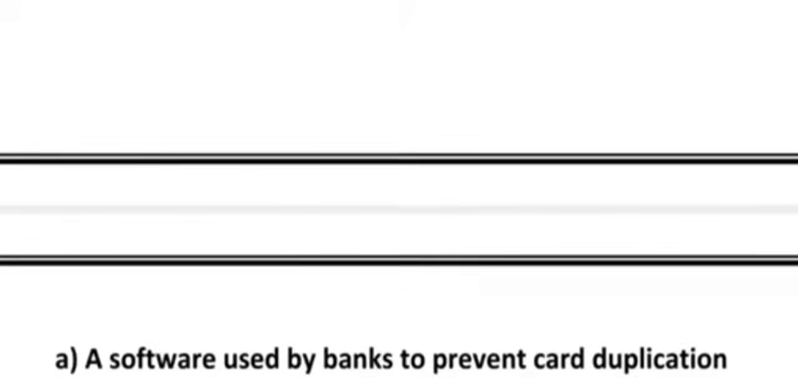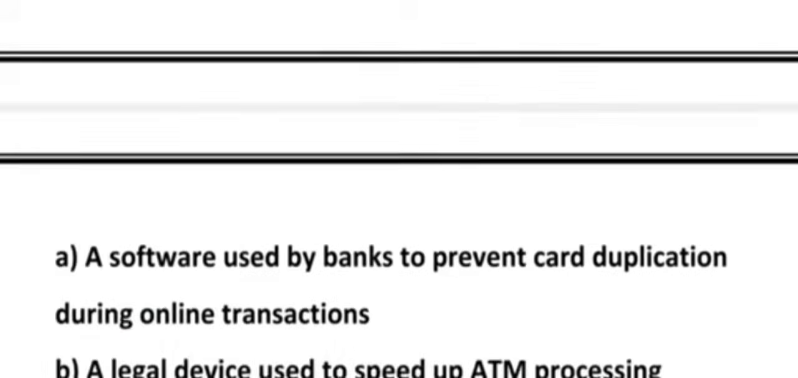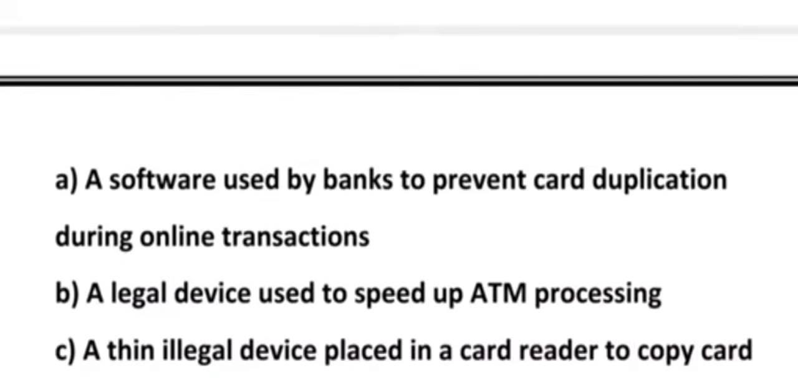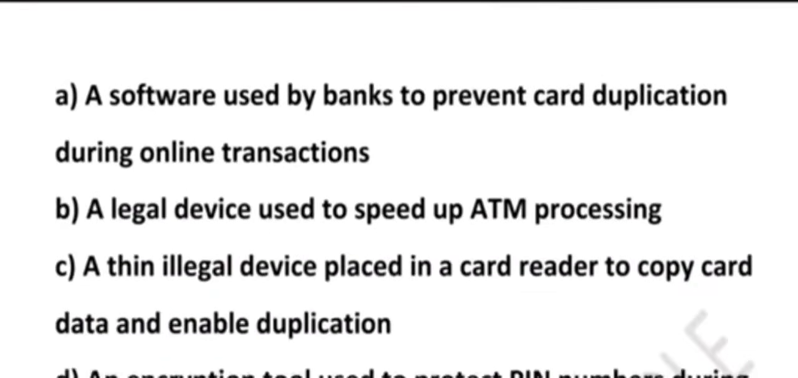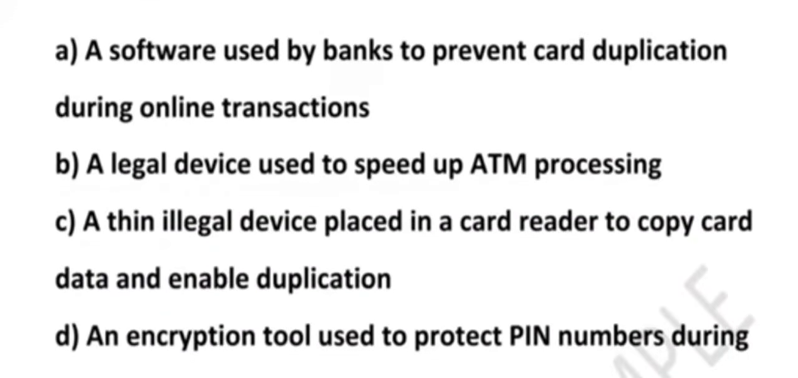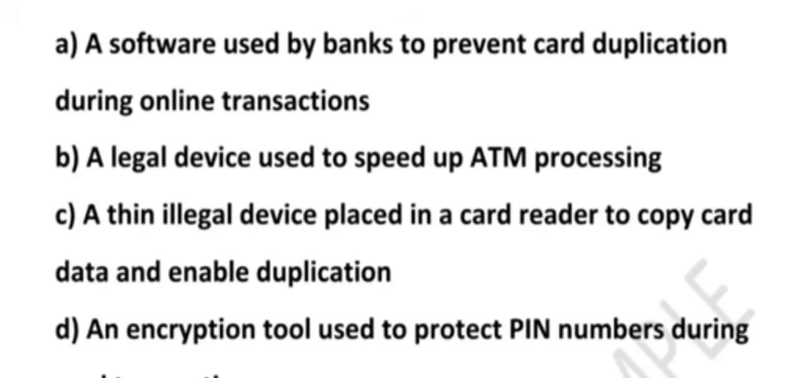What is a skimmer in the context of card-based fraud? This is the question. Option A says a software used by bank to prevent card duplication during online transaction. Option B says a legal device used to speed up ATM processing. Option C says a thin illegal device placed in a card reader to copy card data and enable duplication. Option D says an encryption tool to protect PIN number during card transaction. Can you tell me what is a skimmer in the context of card-based fraud?